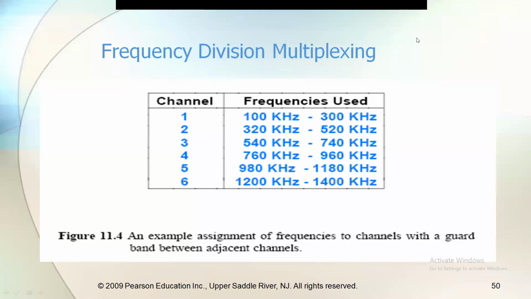Yeah, this is the frequency division multiplexing. Here on the screen we are now seeing several channels and the frequencies that the channels are using. The frequency level is in kilohertz and megahertz.